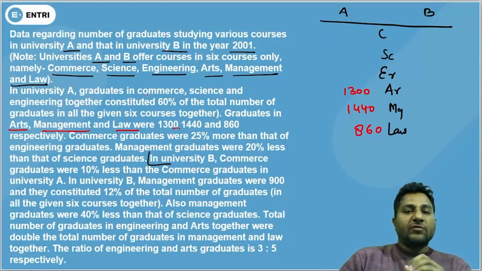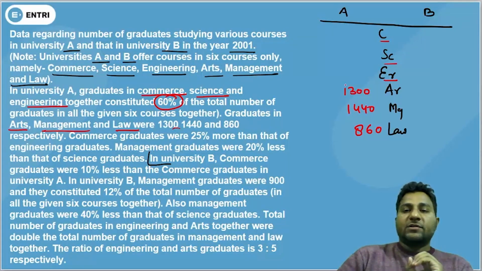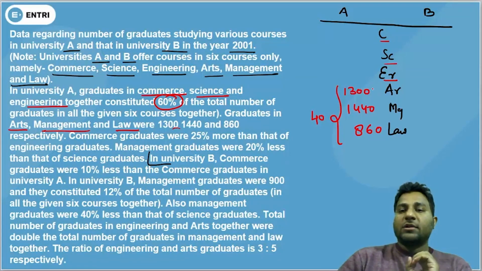And you know that graduates from Commerce, Science and Engineering constitute 60%. That means this data must constitute 40%. So let's count this data. 1300, 1440 and 860: 13 and 14 is 27, 27 and 8 is 35, 36. So 3600 must be equal to 40%. So let's find out the 100% data. That means 9000. This is 9000 data.